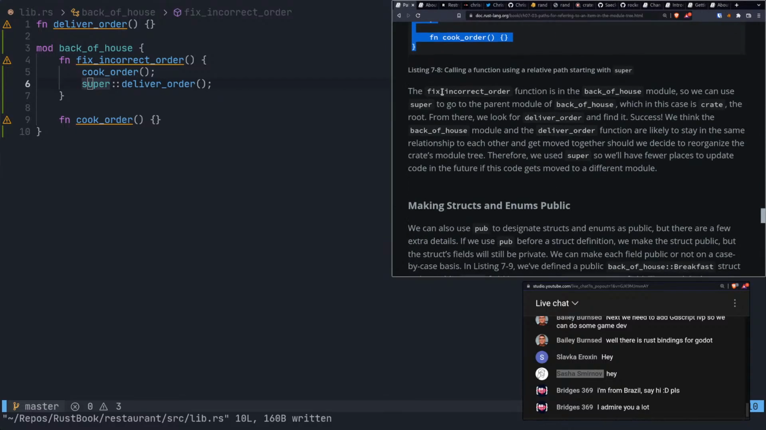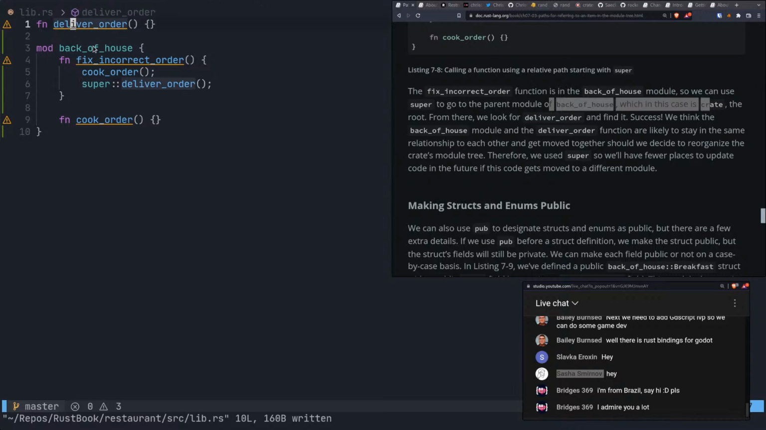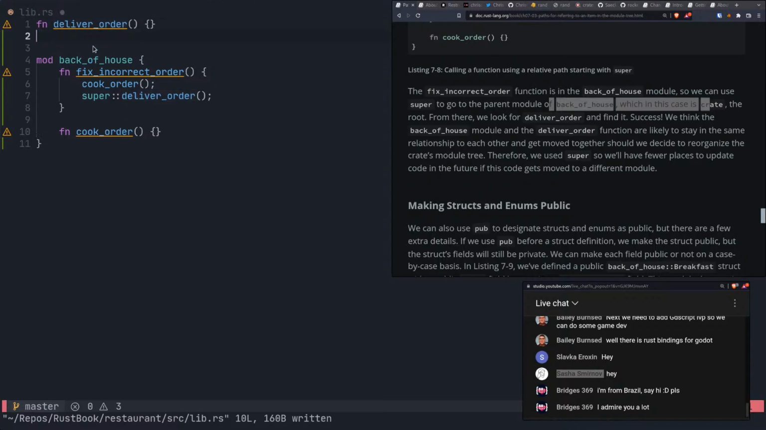All right, so the fix incorrect order function is in the back of house module. We can use super to go back to the parent module of back of house, which in this case is crate. Like we're in crate right now, and in crate we'd be able to do crate back of house, right? That's literally where we are right now. And so this deliver order is in crate. And so super is looking like this.